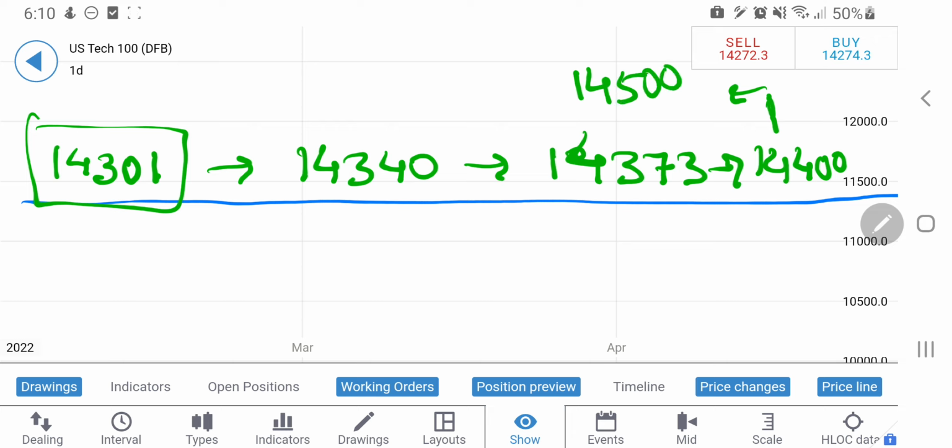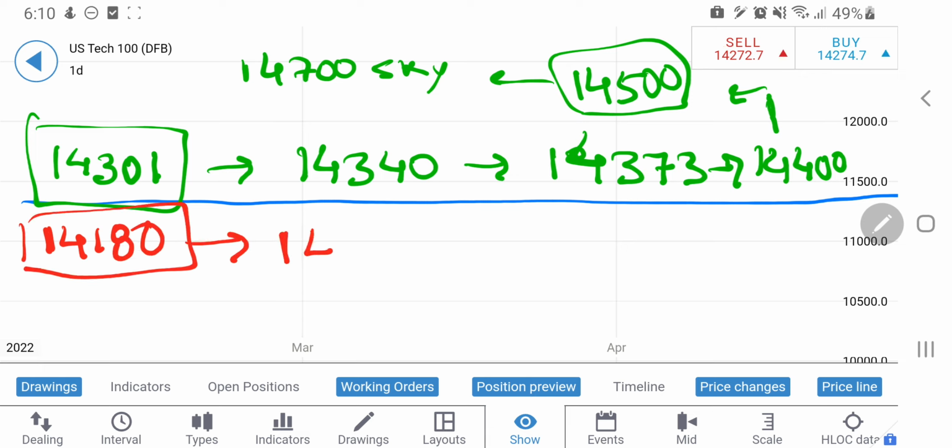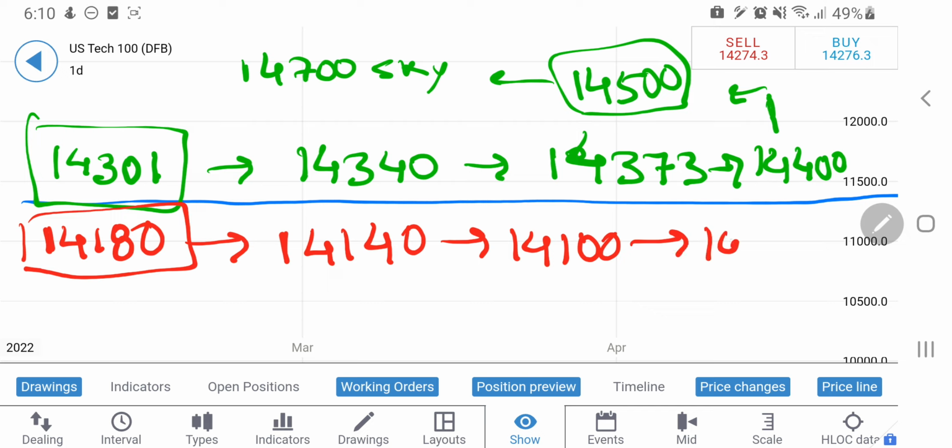If it breaks this zone at 14400, one can expect it to directly head towards 14500. If not today, tomorrow, at any point of time, it will try to hit this zone at 14500, and beyond that, sky is the limit. It can try to go back till towards 14700 levels. If not today, tomorrow, possibly it may try to hit this zone. And on the downside, I'll be watchful of 14180. One can go short at 14180, then the target is towards 14140, and if it breaks, then 14100. Still, 14050 has a stronger support zone.